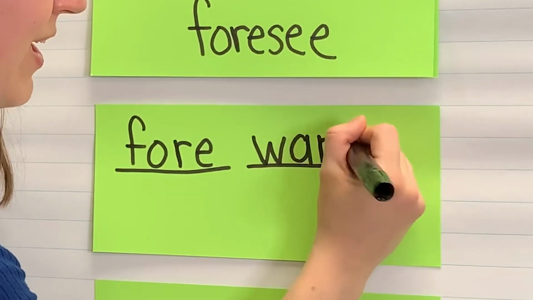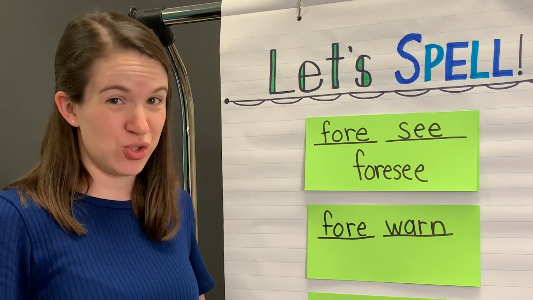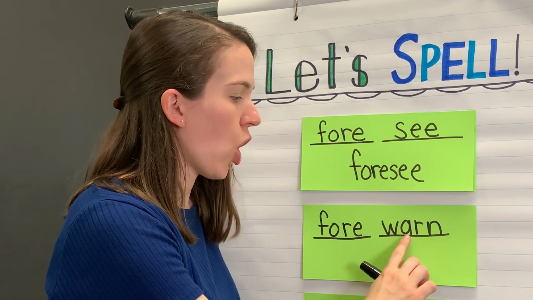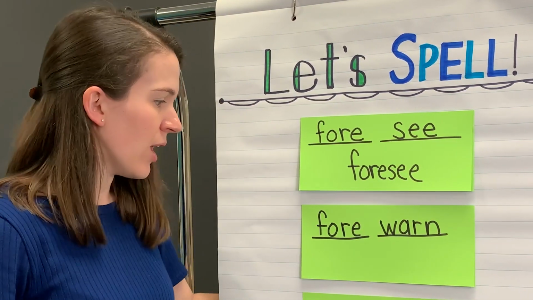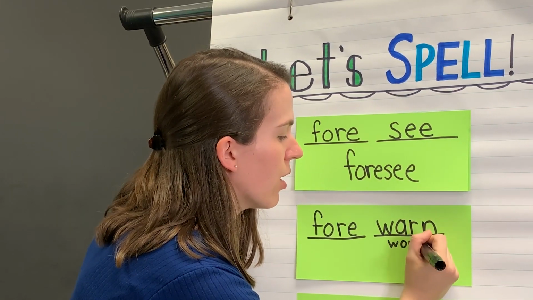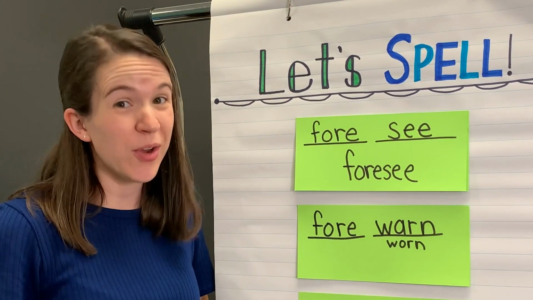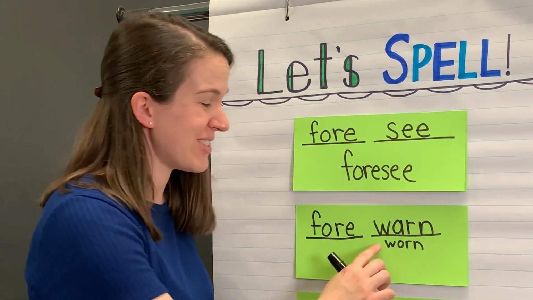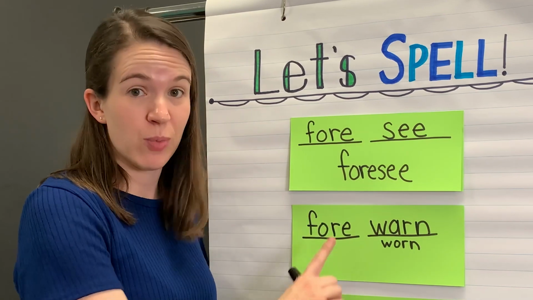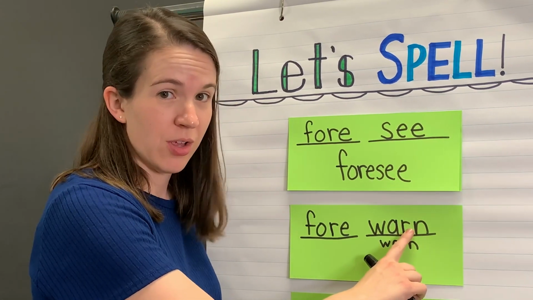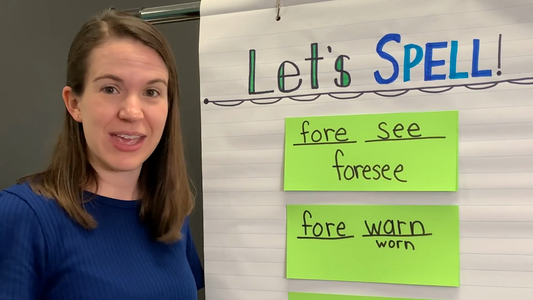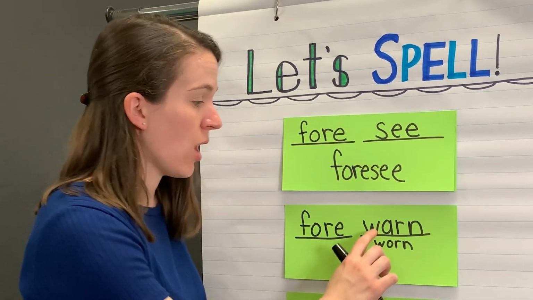Warn. Now this is a bit tricky. In this part, you might have used the O instead of the A, and you might have written it like this, W-O-R-N. Now that is one way to spell warn, but this is a brand new word. It doesn't mean the same thing as it does when we say forewarn. In this word, the A is actually making that long O sound.